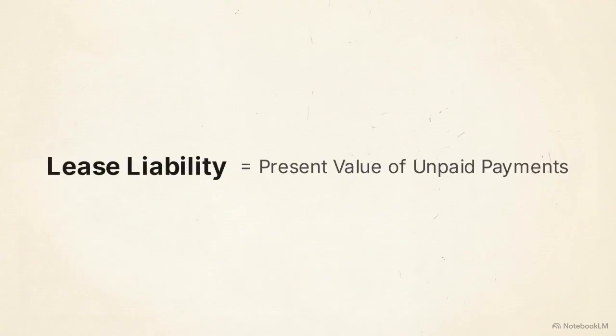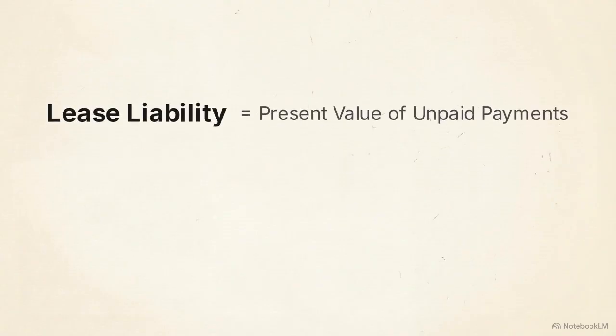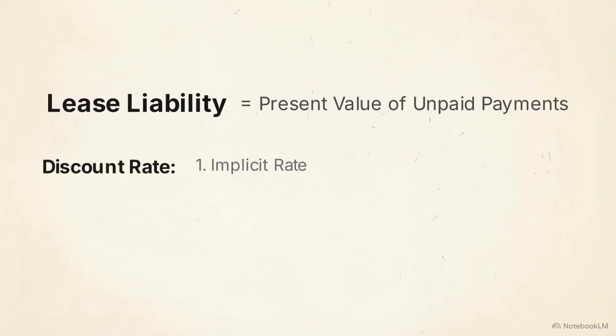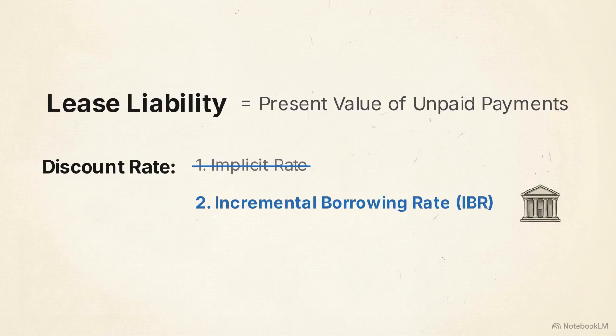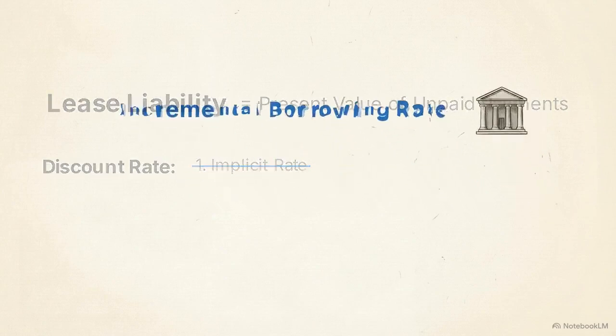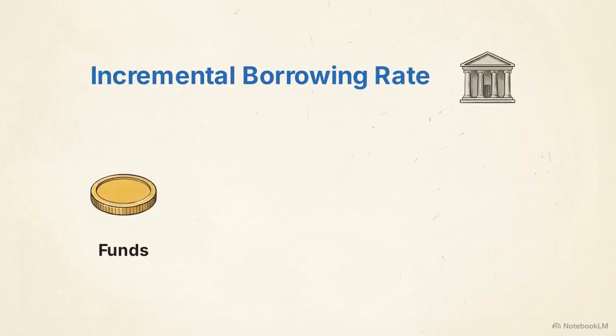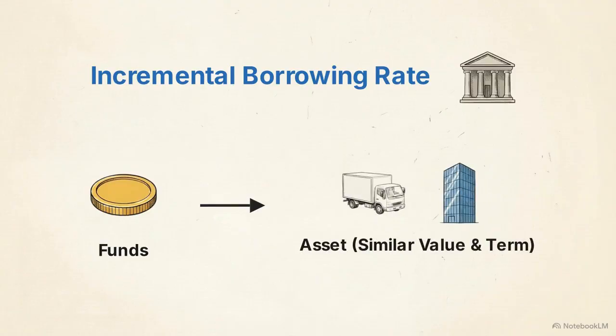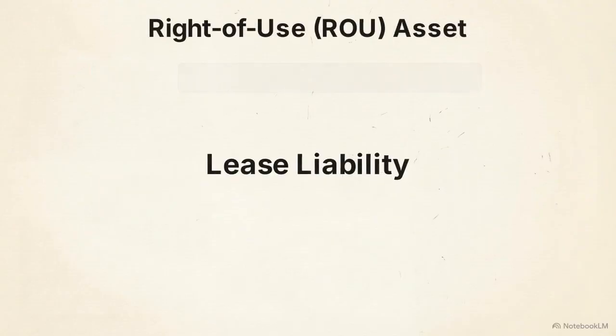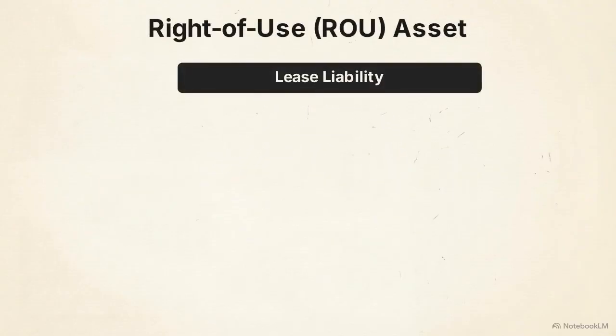The lease liability is the present value of all unpaid lease payments. These are discounted using the interest rate implicit in the lease, or if that cannot be determined, the lessee's incremental borrowing rate. The incremental borrowing rate is the interest rate a lessee would pay to borrow the funds necessary to obtain an asset of similar value over a similar term. This initial liability calculation then serves as the starting point for measuring the right-of-use asset.